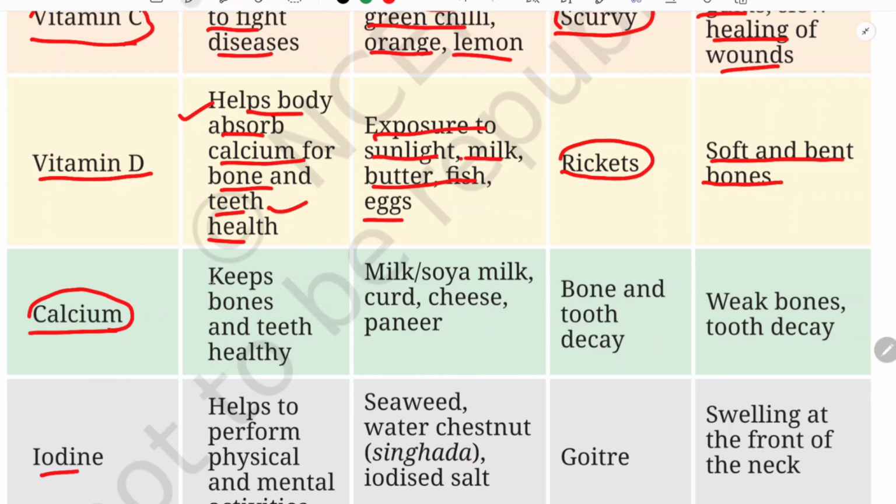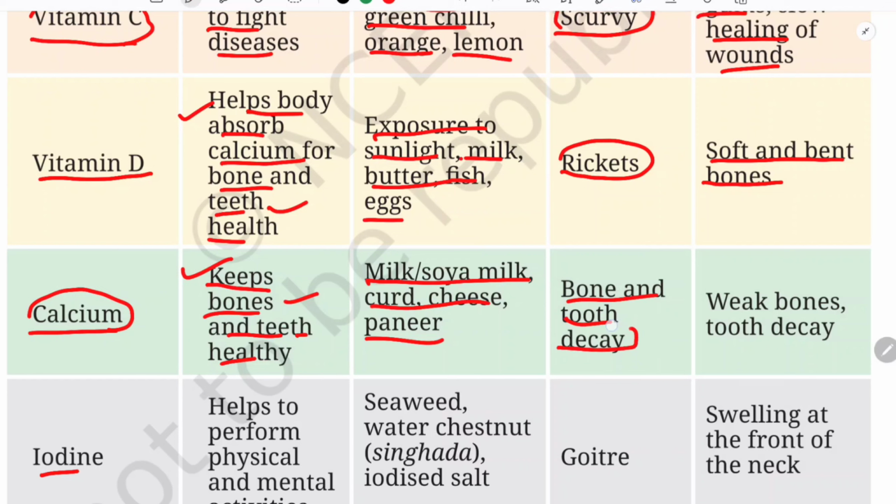Okay, calcium. So this again keeps bones and teeth healthy. So it is very good for our bones and our teeth. Sometimes when we have some calcium deficiency, we are suggested to take a calcium tablet once a day, isn't it? That is to make our bones strong, and we can get these naturally from sources like milk, soya milk, curd, cheese and paneer.